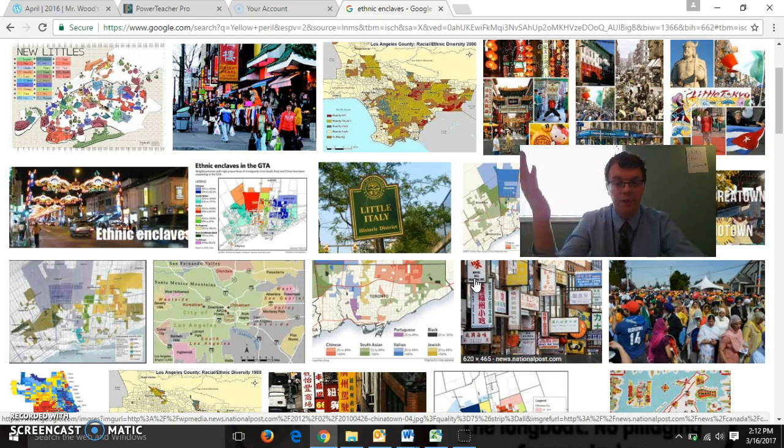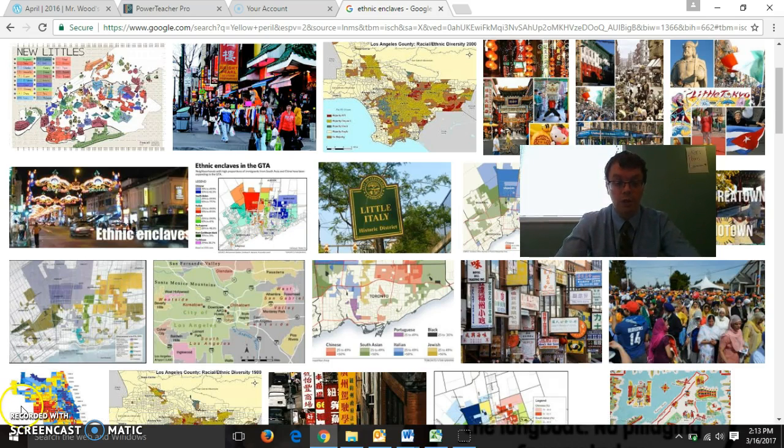We even have ethnic enclaves in Minneapolis, for example. There's an area where more Latino people live, an area where more Somalian people live. So ethnic enclaves are where people of one ethnicity usually live in a city. Usually it's a poorer part of the city where they realize that they can live near people around them, share their culture, share their food, and their religion. And these grow as cities grow in the modern era.